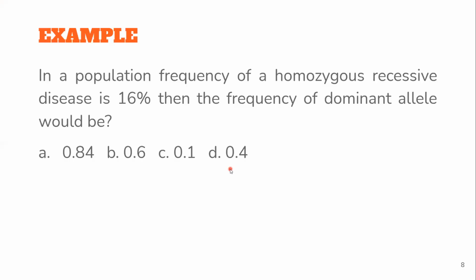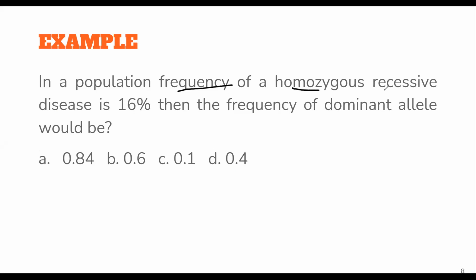Now let us use some sums to actually calculate this and understand. In this population, they say the frequency of a homozygous recessive. Here they have given you the biggest hint, homozygous. This is a genotype. So definitely this 16 is nothing but my Q square.